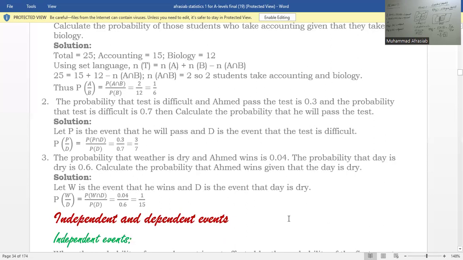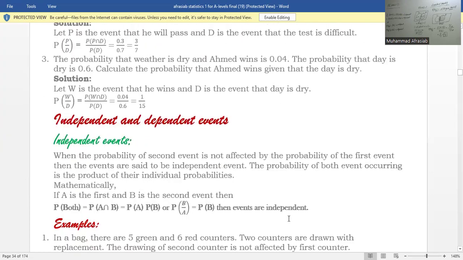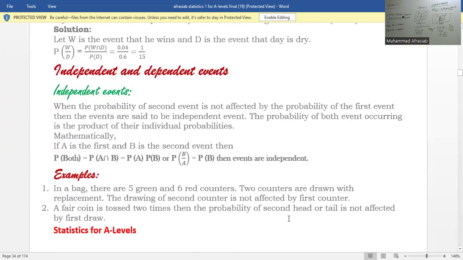Now independent and dependent events, we have already defined there that if the probability of A intersection B is equal to the probability of A into the probability of B, then it is known as independent events. And if the probability of A intersection B is not equal to the probability of A into the probability of B, then it is known as dependent events.